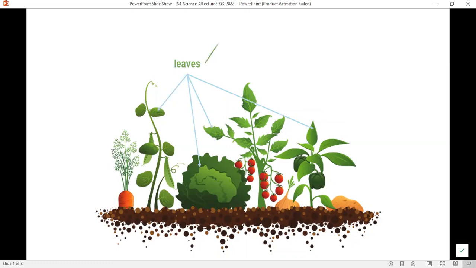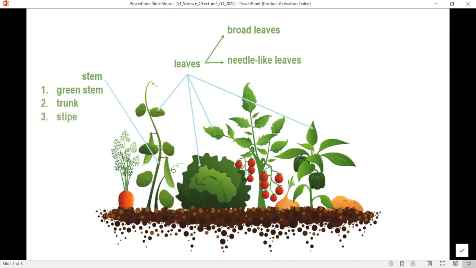There are two different types of leaves. Plants can have broad leaves or needle-like leaves. Plants have also a stem, and stems can be above ground stems or underground stems. This plant, for example, has a green stem, which is an above ground stem. Another type is the trunk. Apple trees, for example, have trunks. Coconut trees have stipes. Green stem, trunk, and stipe are examples of above ground stems. And there are also other kinds. The vine and the cactus stem are also above ground stems.